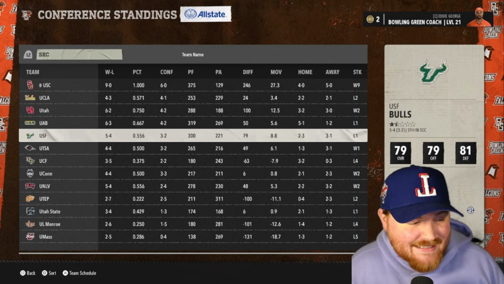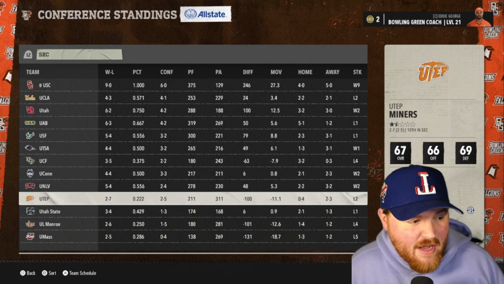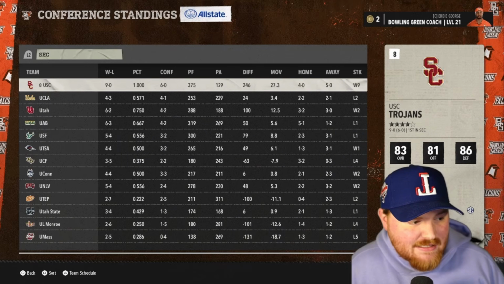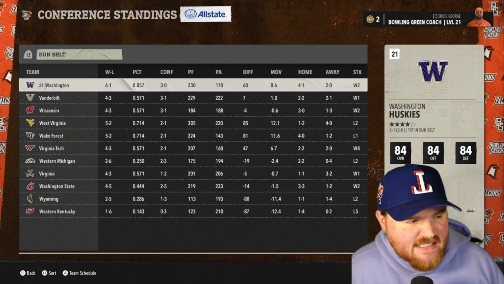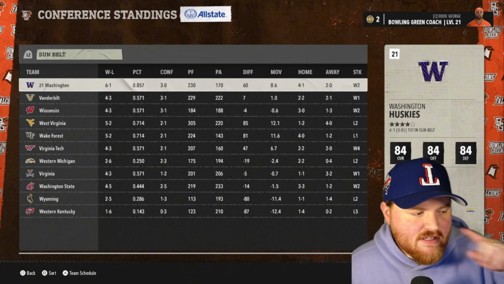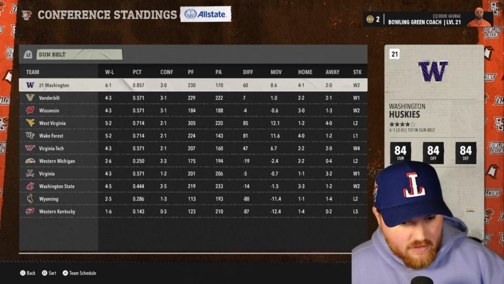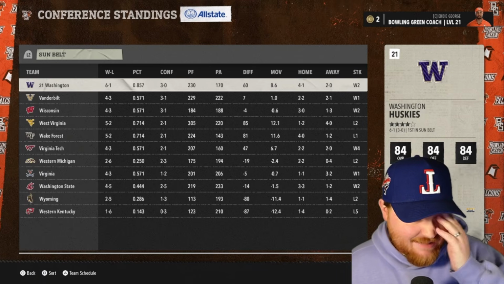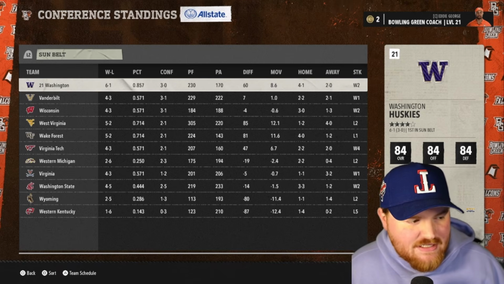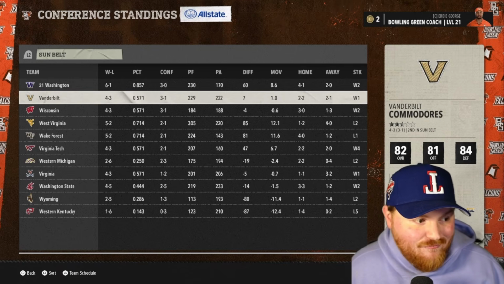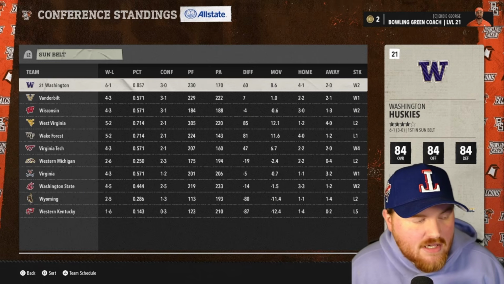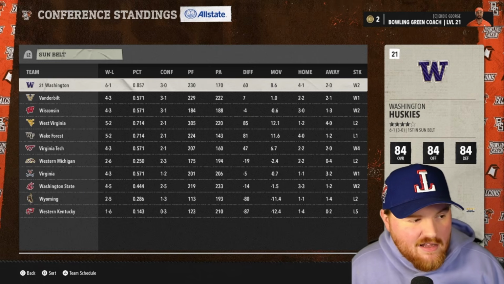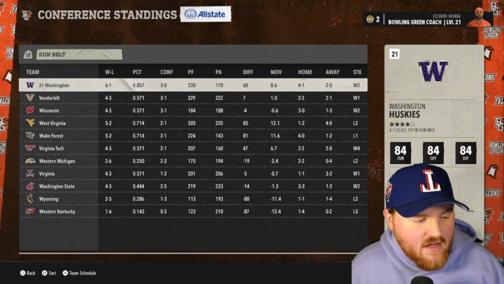This conference might suck. USC's 9-0. Everybody else has at least 3 losses. Rough. Washington's probably the closest example. And this was what I was thinking with this conference, is it might be so low end with the rest of the teams that Washington or Vanderbilt maybe would run the conference and just not get that much respect. 6-1 with a 21st ranking in the country is kind of rough.